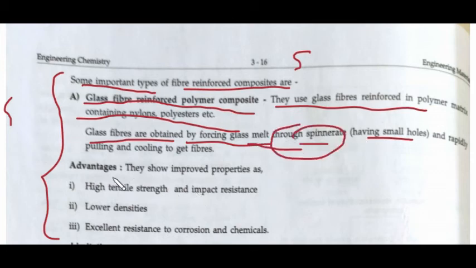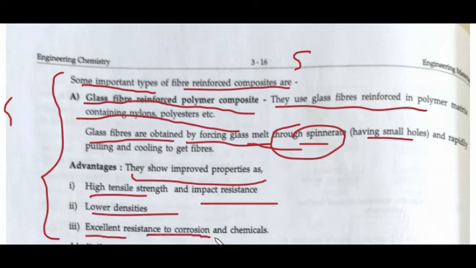So what are the advantages? Advantages are that they show improved properties such as high tensile strength, impact resistance, lower densities, excellent resistance to corrosion and chemicals. What are the limitations of these? The limitation is that since the polymer matrix deteriorates or flows at a high temperature, this shows applications in a limited temperature range.